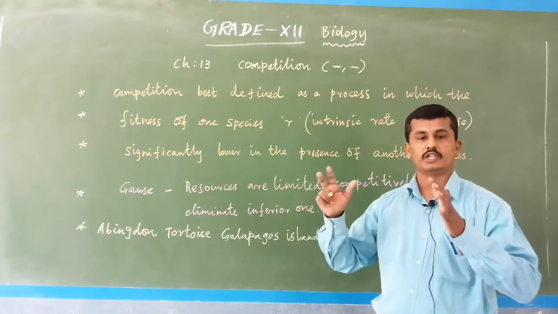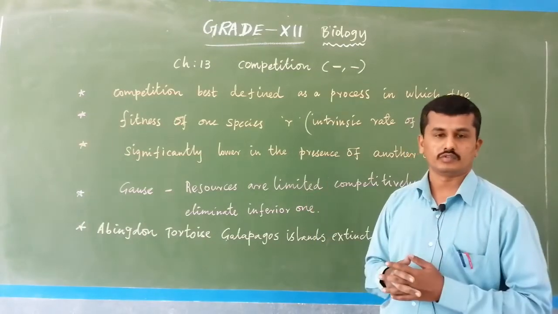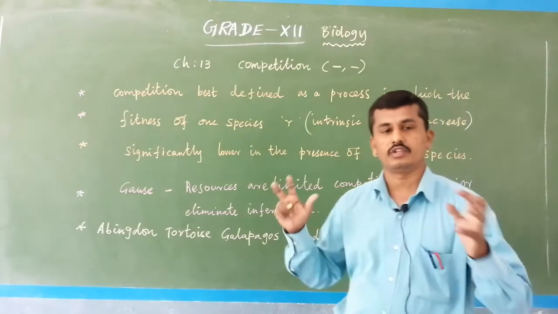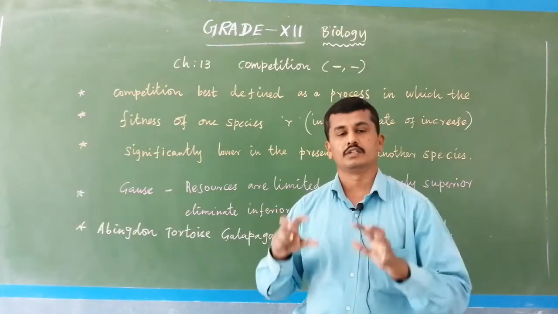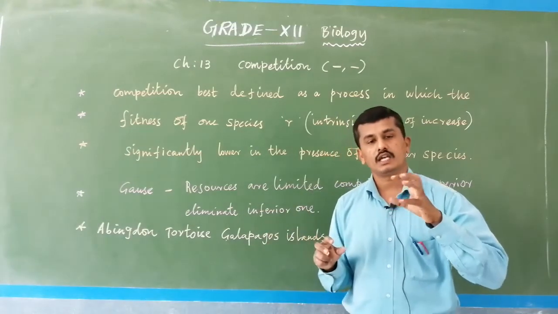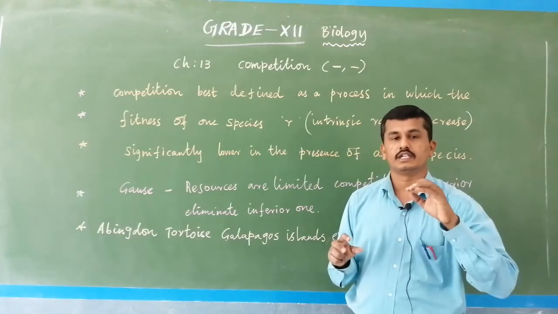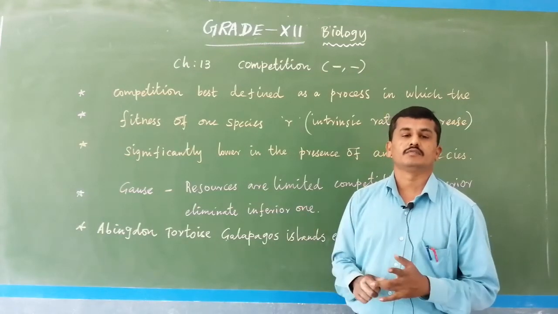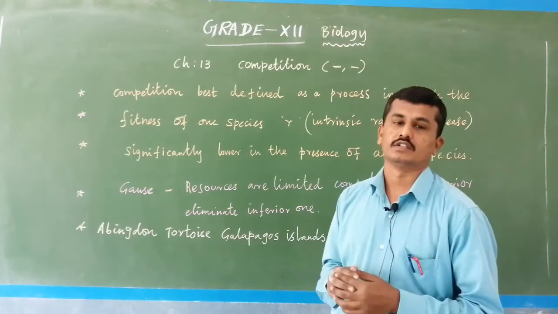So in one particular ecosystem, the resources are not plentiful but limited, and two species compete for the resources. The superior species survives more and better, and the inferior species is totally eliminated from that environment. That is the Gauss effect.